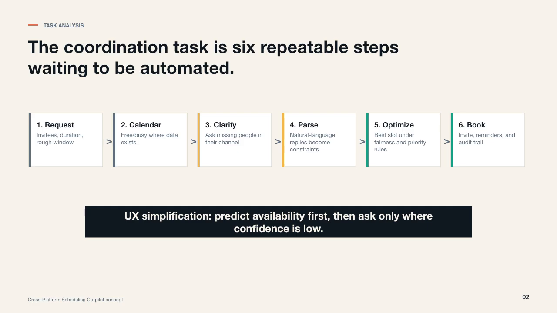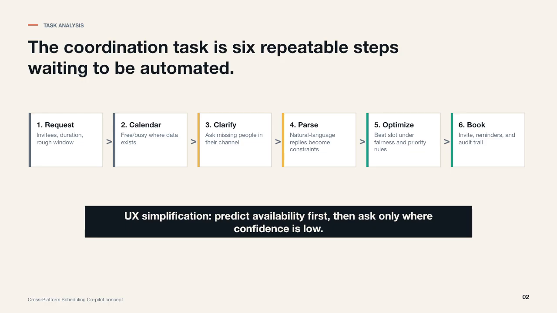First, the organizer names the invitees and the rough candidate window, for example next Thursday or Friday afternoon. Second, the system checks calendar data where it exists. Third, for missing or unreliable data, it asks each person through their preferred channel. Fourth, it parses the replies, including natural language replies like, anytime except lunch. Fifth, it compares all constraints and proposes the optimal slot. Finally, it books the meeting and sends the invite.